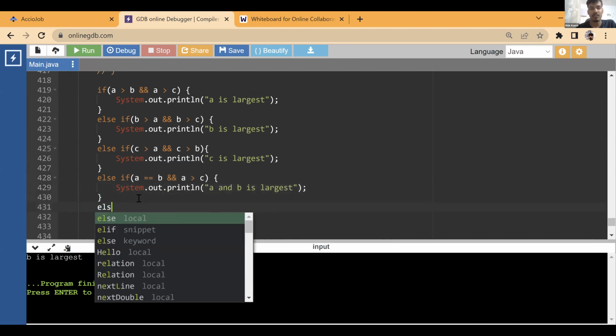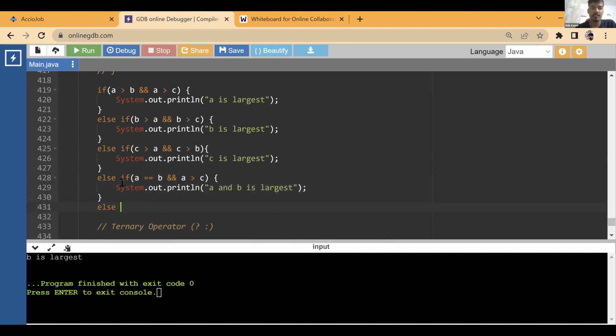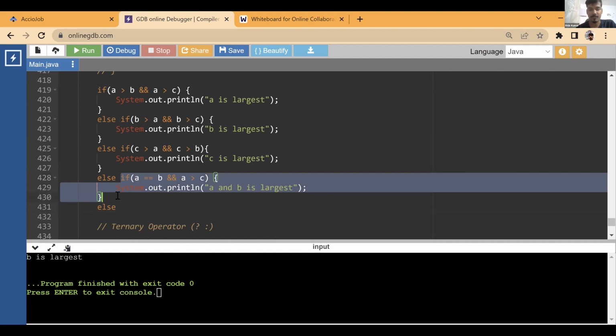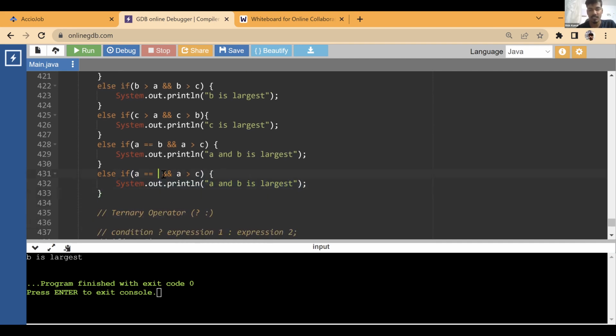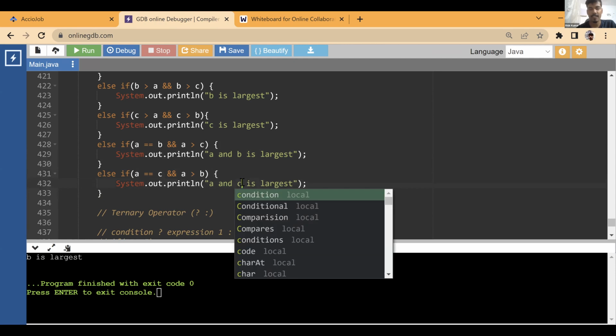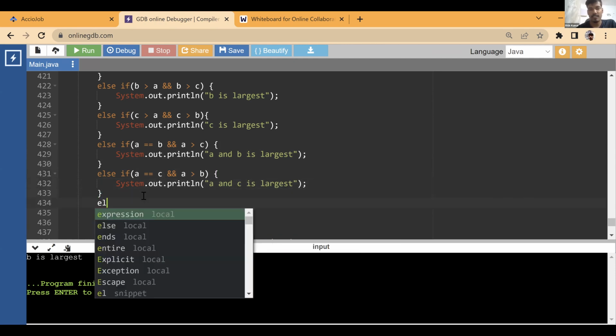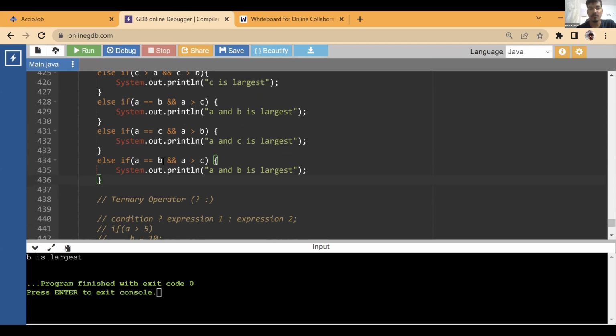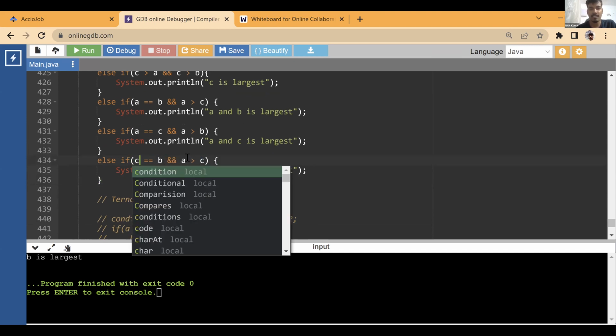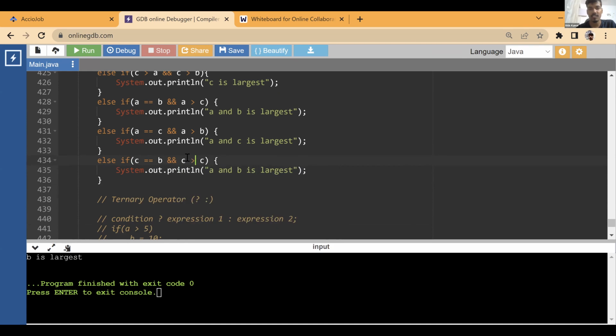Next, same thing, you can check for B and C, A and C, right? And then you have multiple conditions. You can check A with C, and if A is greater than B, then A and C are the largest ones. A is equal to C. Else, same thing. Here you have to check with B and C. So you can check C with B, and this has to be greater than A. If that's the scenario, then B and C are the largest.